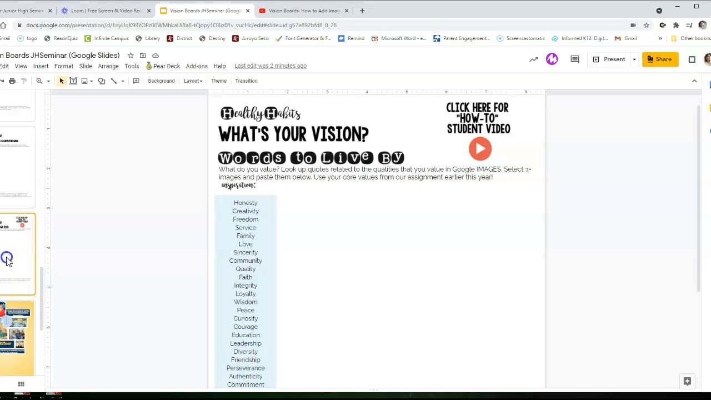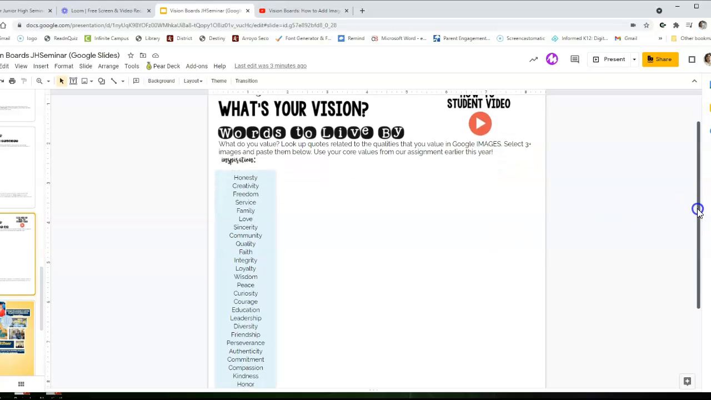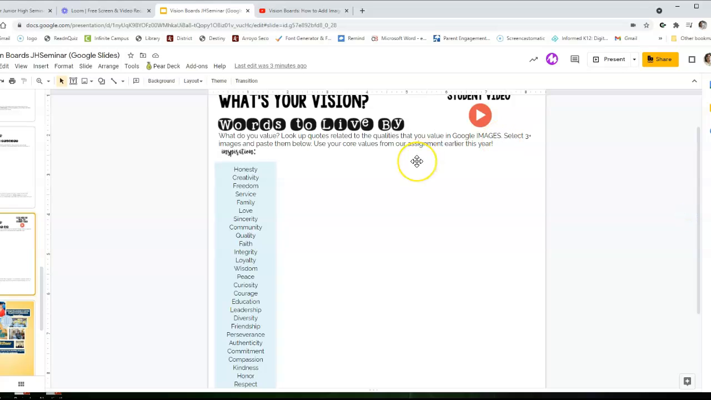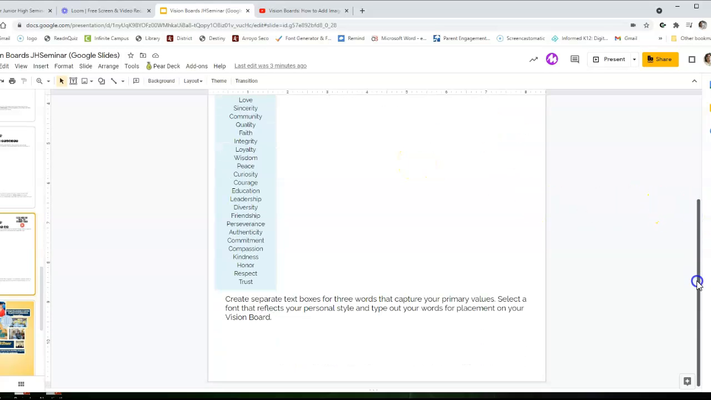Okay, and this page right here is words to live by. So what do you value? We did our core values assignment. You can just pull your core values from that assignment and put those words in here. You can find a quote that uses your core values. You can use your core value statement or action statements that you made earlier in the year. Put them all right here, and those can be put on your vision board as well.